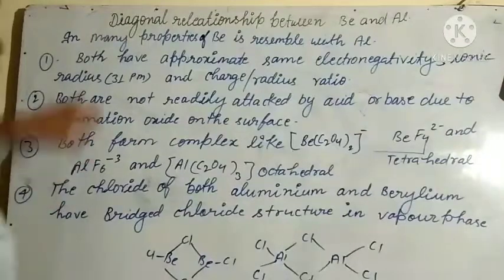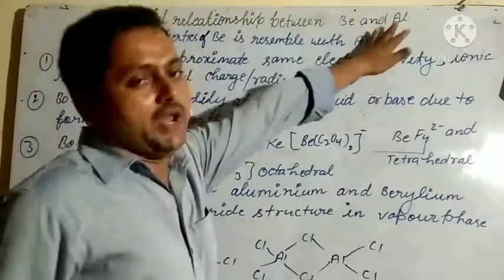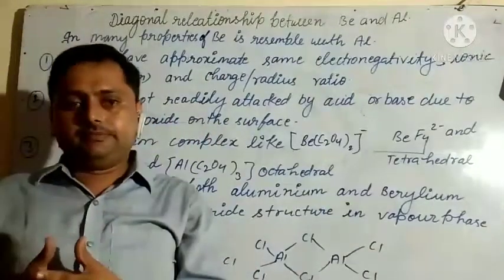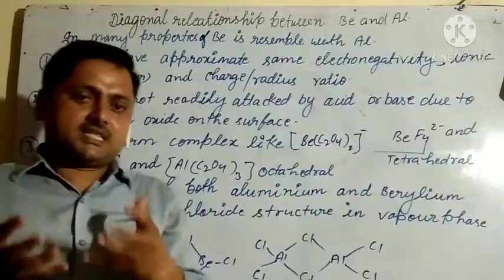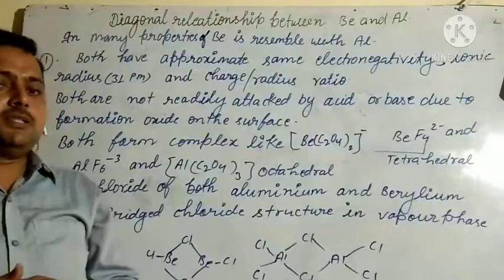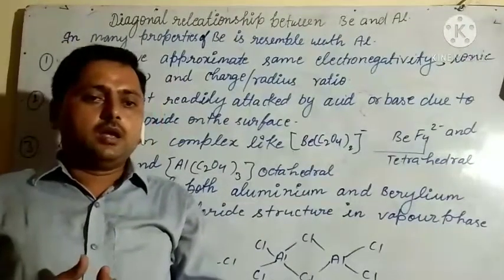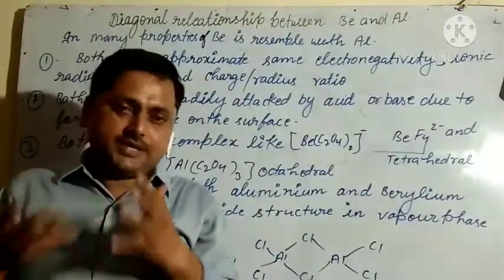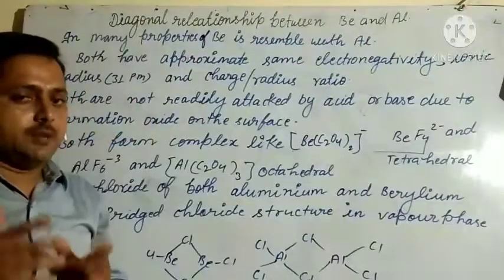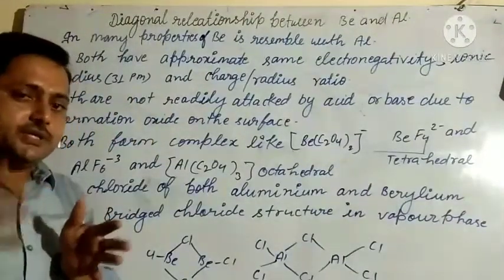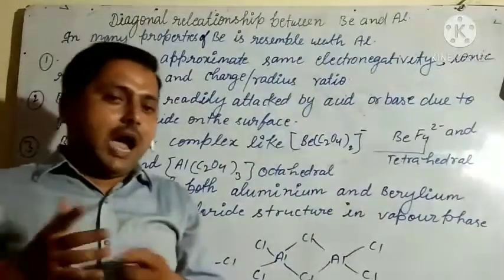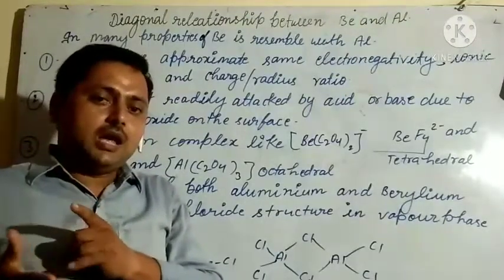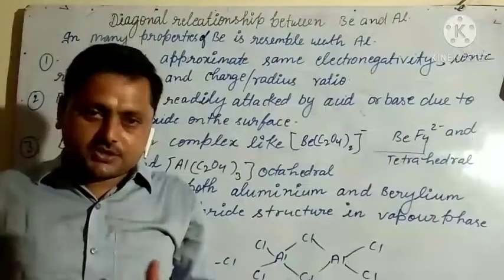Students, our next topic is the diagonal relationship between beryllium and aluminium. You might be knowing the diagonal relationship, but I will give a small description. Elements of the second period are diagonal to the third period. Elements of the second period have similarities to the elements of the third period which are diagonal to each other, and this relationship is called diagonal relationship.